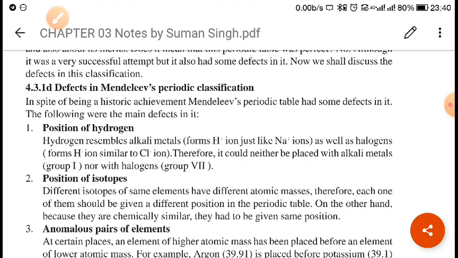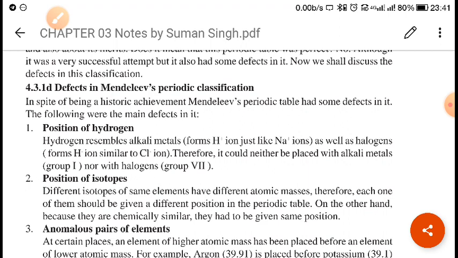Now next is the position of isotopes. Mendeleev failed to explain the concept of isotopes. He also did not give the position of lanthanoids and actinoids, and he did not explain clearly the variable valencies of the elements. Then there are anomalous pairs of elements: similar elements placed in different groups, like silver and thallium, barium and lead, copper and mercury.